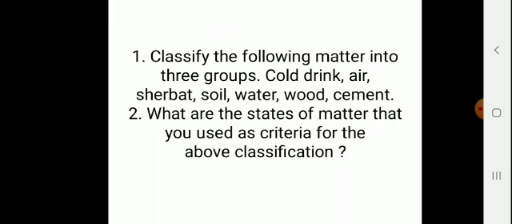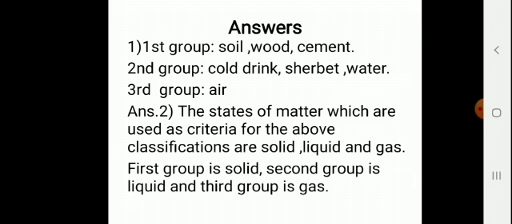What are the states of matter that you used as criteria for above classification? The three different states are used here for the classification of these substances. First group is solid, second group is liquid and third group is gas. Here are the answers of questions stated in previous slide. We discussed them.